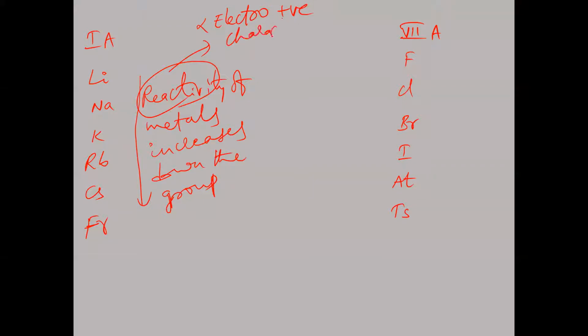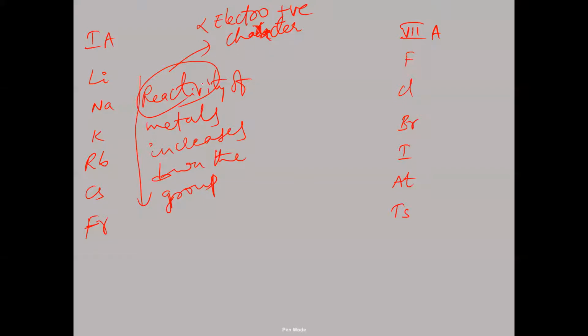The reactivity is directly proportional to electropositive character. So more electropositive character indicates more reactivity. Is that clear? The reactivity and electropositive character are both directly proportional.